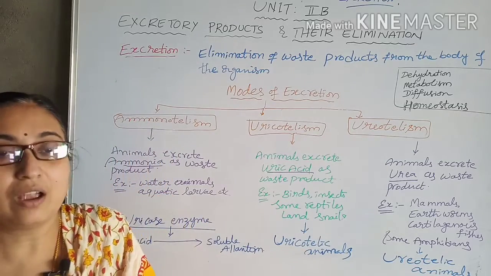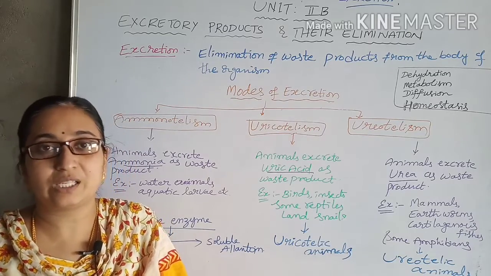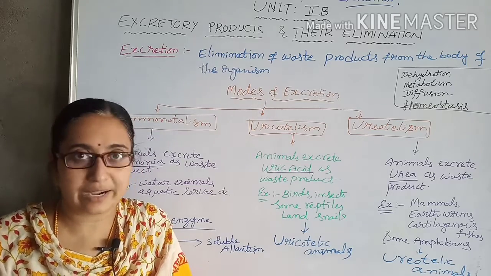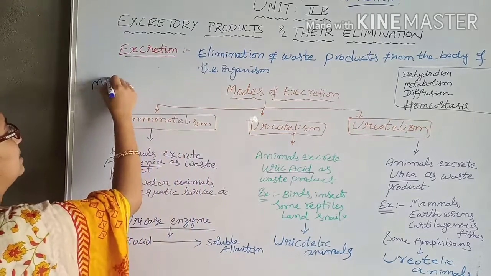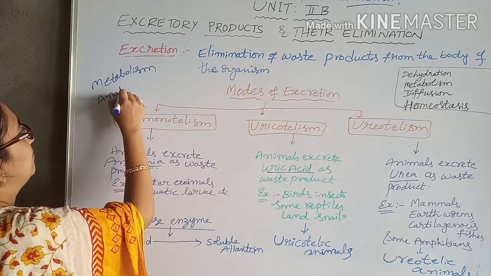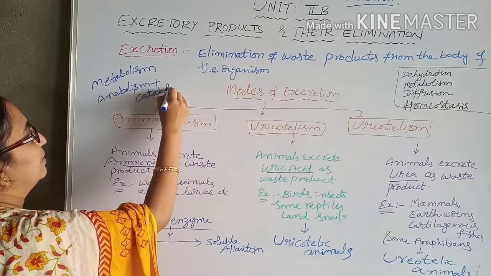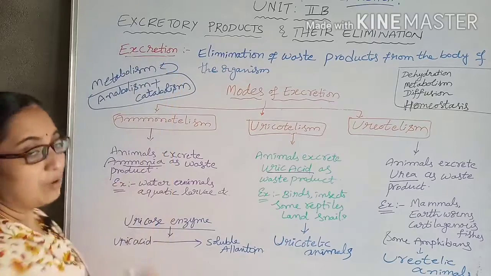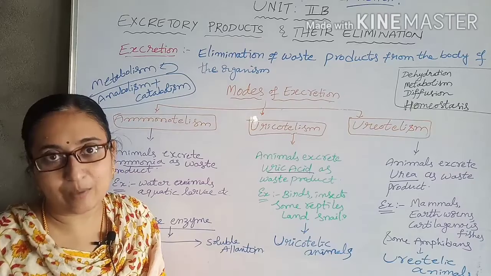What is catabolism? Catabolism means the breakdown of big molecules, that is macromolecules, into small molecules, that is micromolecules. So what are the metabolic reactions? Metabolism means both anabolism and catabolism together. So anabolism and catabolism together are called metabolism.